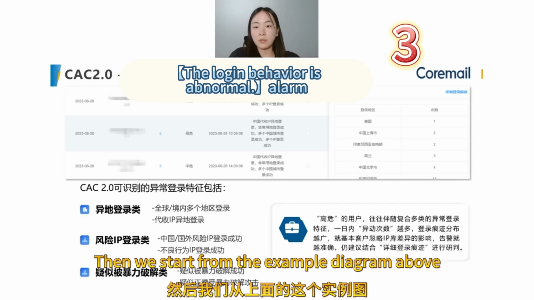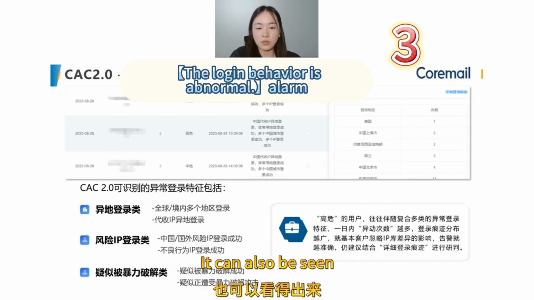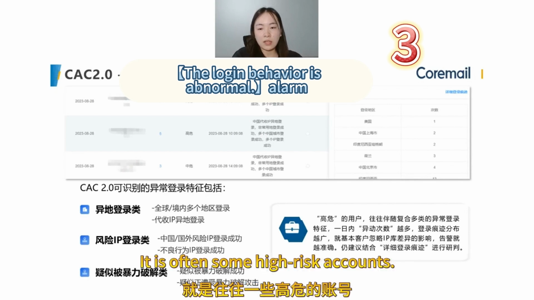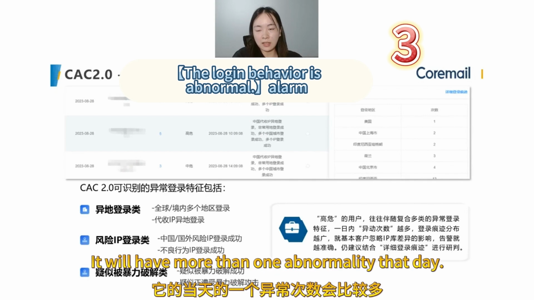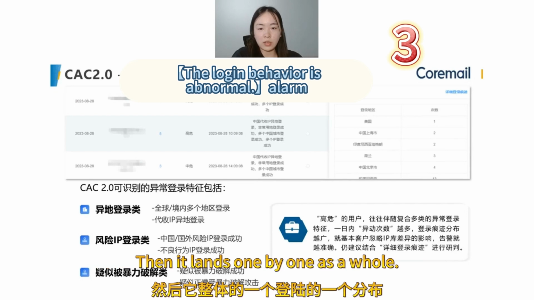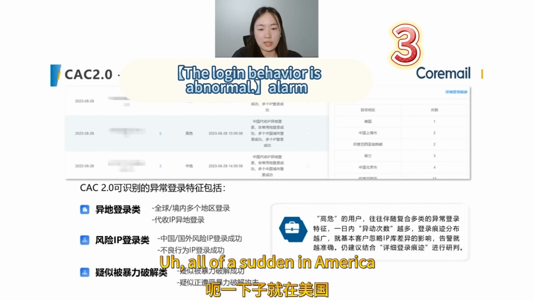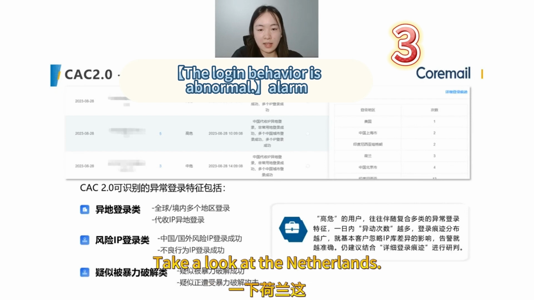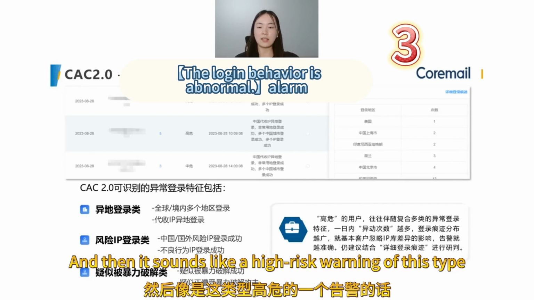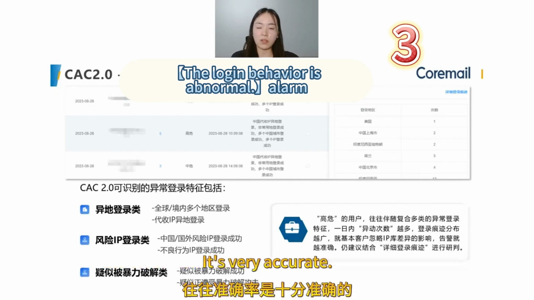Then from the example diagram above, it can also be seen that these are often high-risk accounts. It has more anomalies that day. Its logins as a whole will be wider: all of a sudden in America, then Shanghai, then the Netherlands. A high-risk warning of this type is often very accurate.